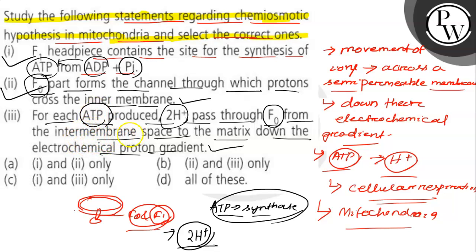The space between the two membranes is the intermembrane space, and the innermost part is the matrix. So this is the correct explanation of the chemiosmotic hypothesis in the mitochondria. Option D is correct for this question.